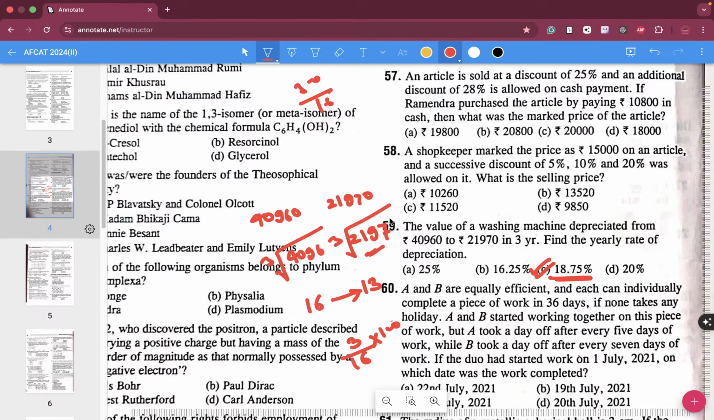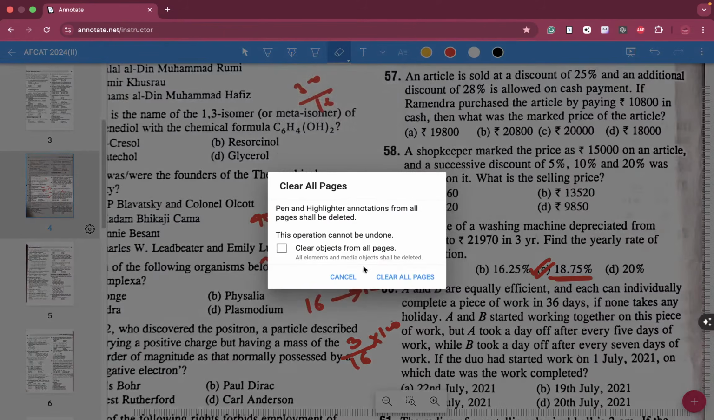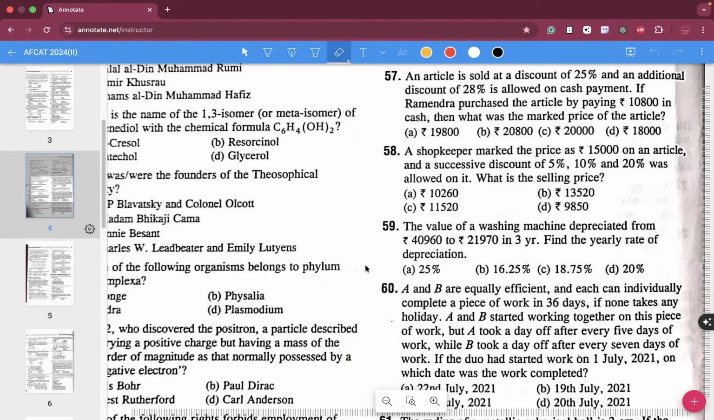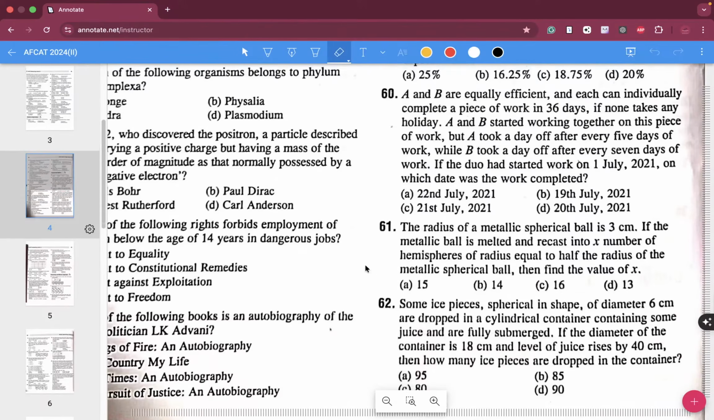Okay, so now let's move to the next question, question number 60. Mathematics is the question that you are all supposed to do. So A and B are equally efficient, and each can individually complete a piece of work in 36 days.